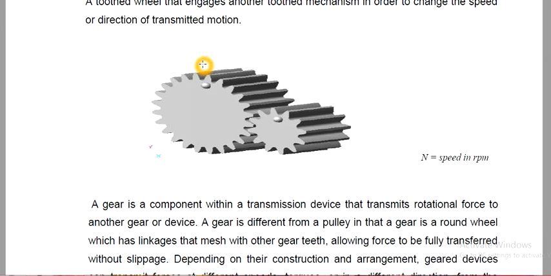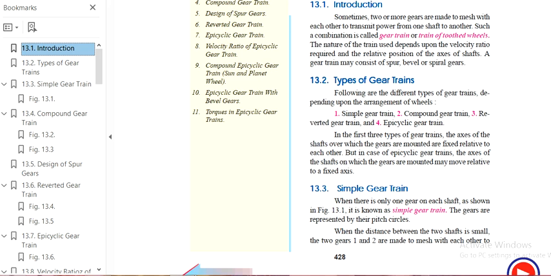Then coming to the gear train. When two or more gears are made to mesh with each other to transmit power from one shaft to another shaft, such a combination is called a gear train or train of toothed wheels.